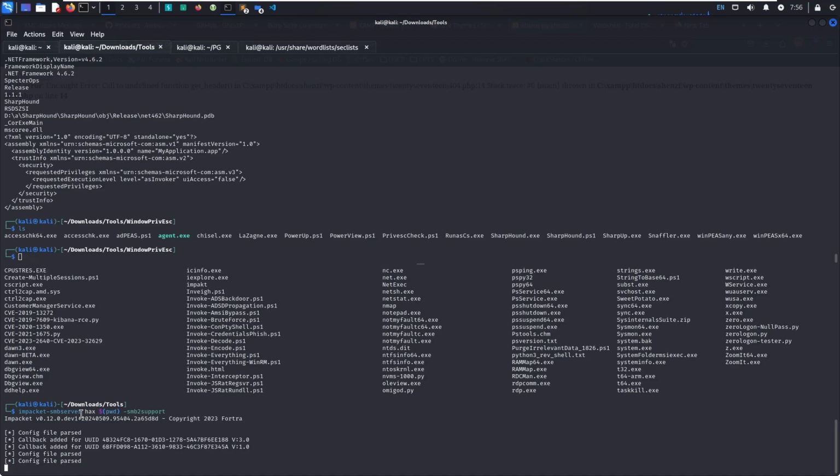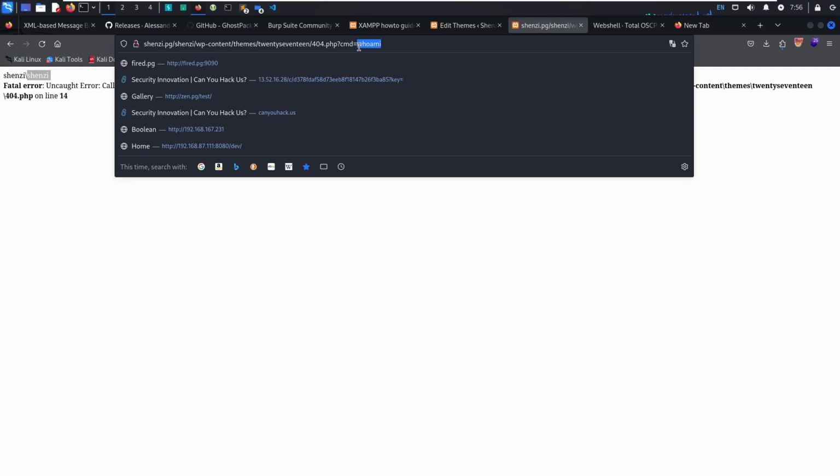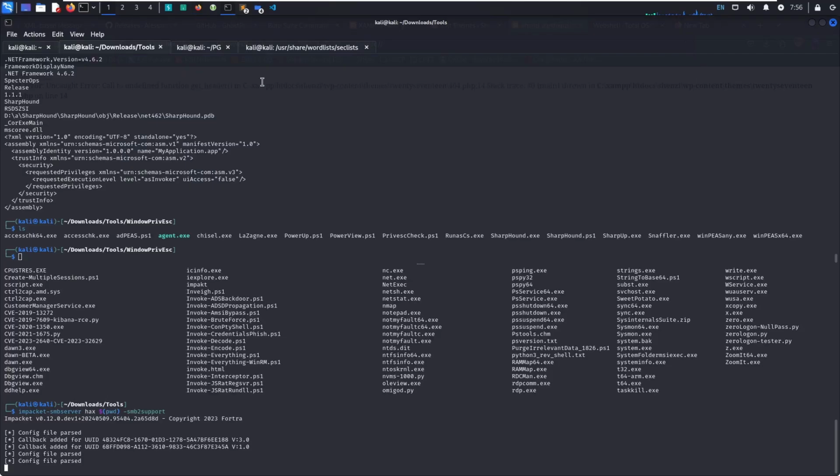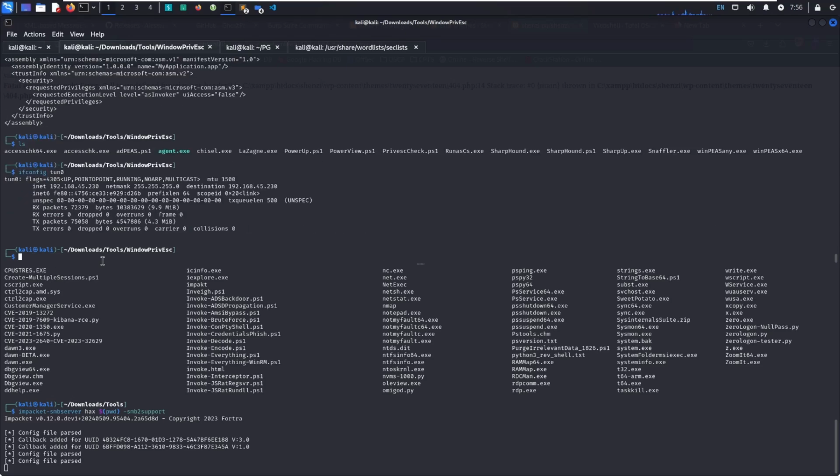My SMB share name is hacks. Now we're going to go back to the web port, and we're going to do cmd.exe /c. And now we need our tun0 address.